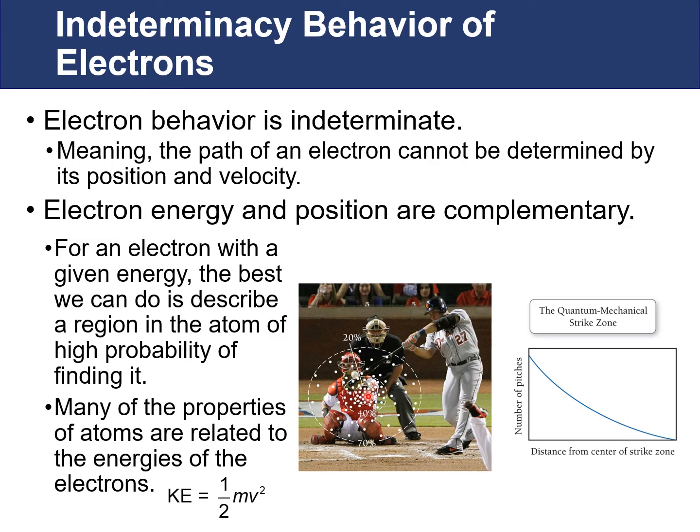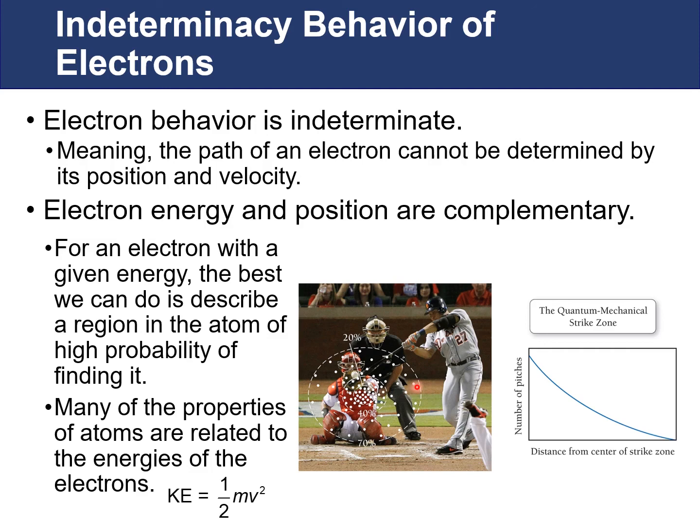A real-world example of probability distributions would be where a ball is thrown in a game of baseball. There is a higher probability of the ball being thrown towards the center of the strike zone than out in a particular location where it would be considered a ball. So what we would look at in terms of the probability distribution is a high probability of finding the ball on any given throw in the center and a lower probability as we go out per region of space of finding the ball as we move away from the center.